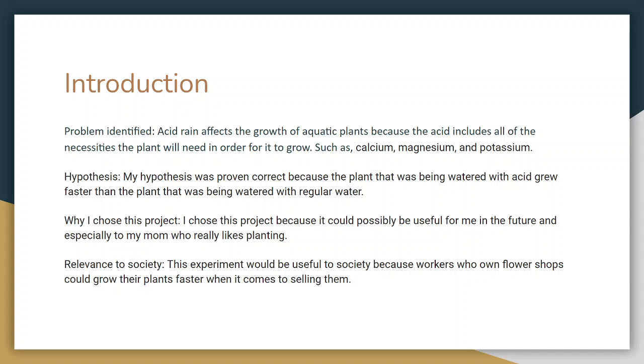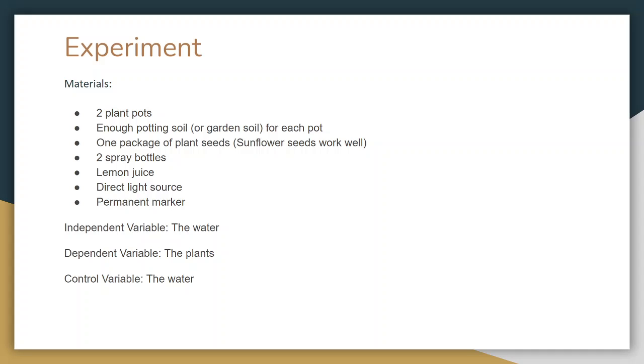I chose this project because it could possibly be useful for me in the future and especially to my mom who really likes planting. This experiment would be useful to society because workers who own flower shops could grow their plants faster when it comes to selling them.